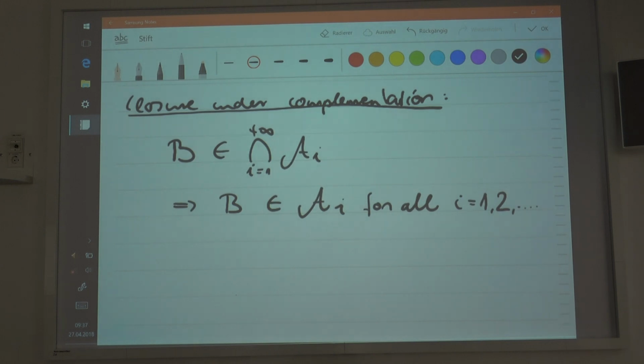Is this clear? If it's in the countable intersection, then it must also be in each and every set of which the countable intersection consists. Now, since these A_i are sigma algebras, this implies that the complement must also be an element of all sigma algebras.